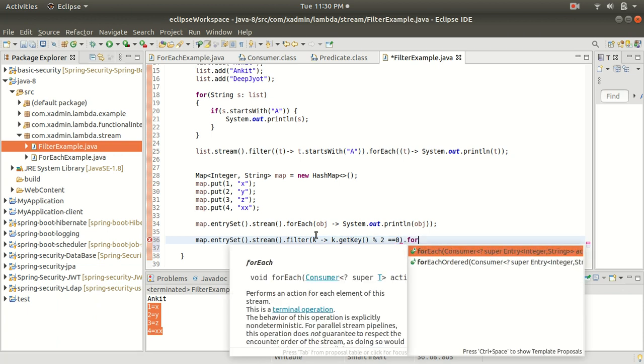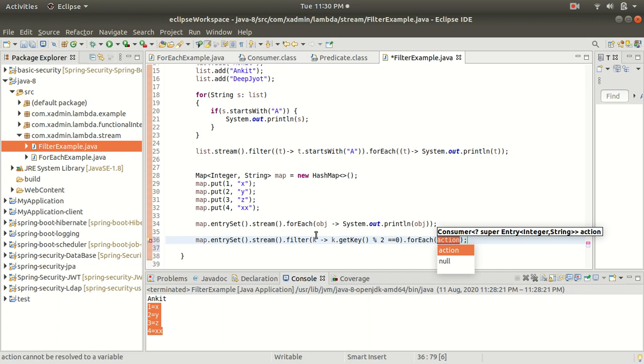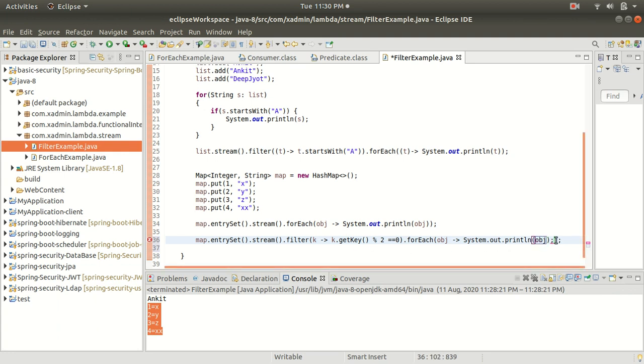Then I will use forEach, and inside the forEach we are using the Consumer, so we need to change this to a lambda expression. I put the object, then the body. I put SOP and directly print the object.